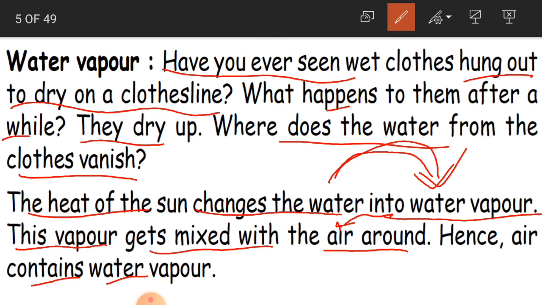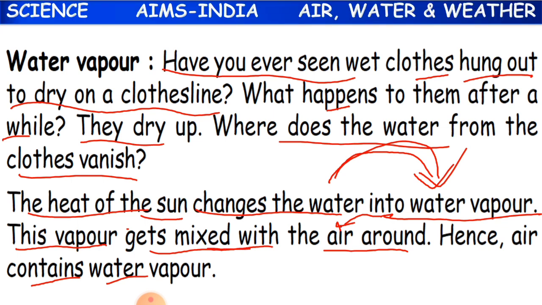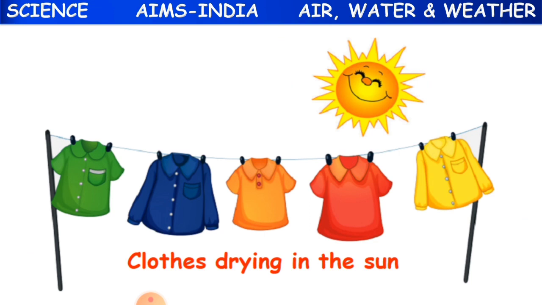We'll learn more about this topic in your future classes, children. But for now, just remember that the heat of the sun changes the water into water vapor. Not only the heat of the sun, because we took the example of wet cloths, we said sun. But normally when you heat water, it changes into water vapor, and this vapor gets mixed with the air around. Okay, children, so we can say that air contains water vapor.